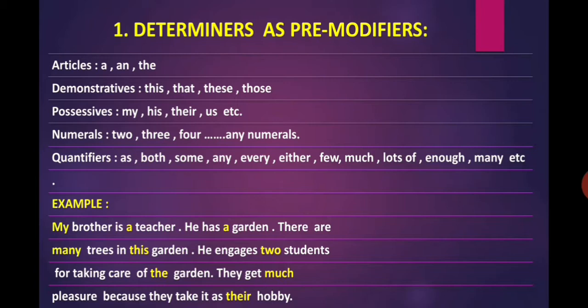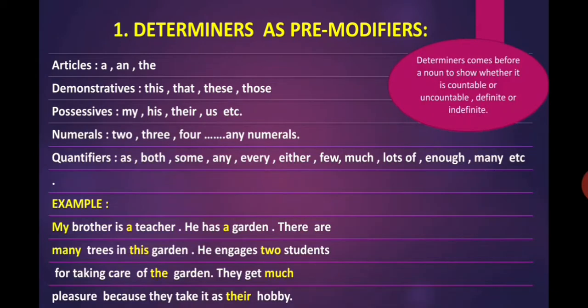Hence, they are all pre-modifiers. Determiners come before a noun to show whether it is countable or uncountable, definite or indefinite.